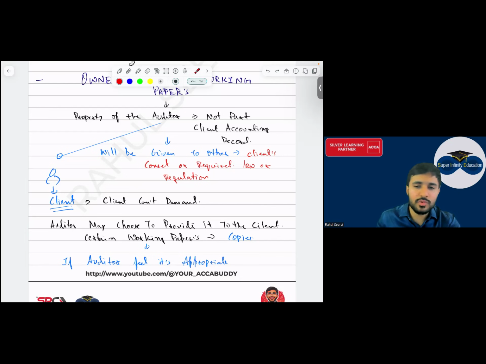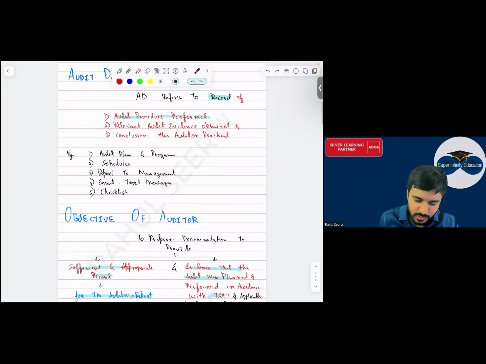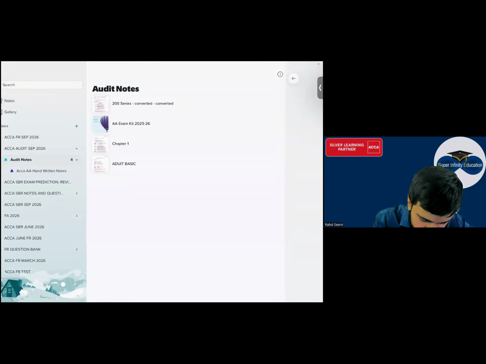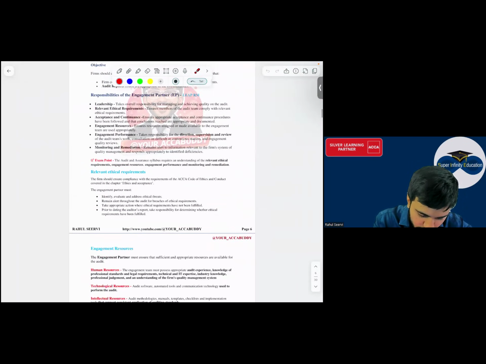Clear? Does everyone understand? Yes, sir. Chalo, sir. So everyone, we have completed these small topics which are very, very important for the MCQ. Yes, sir. Now, everyone, let us come to the notes. If you see the notes, everyone, what all have we done? This is done. Yes, sir. Now ISA 220 we have not done.